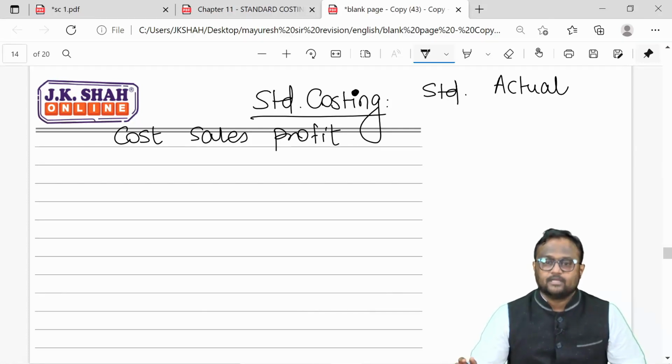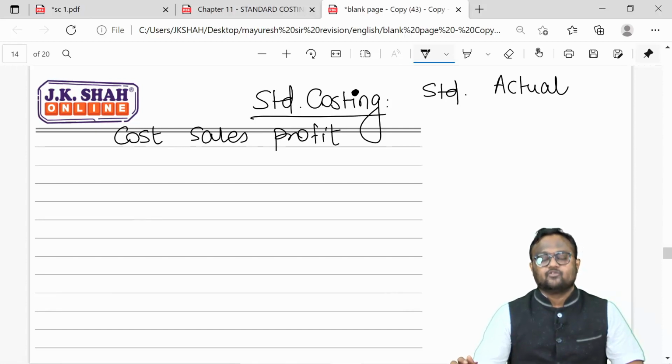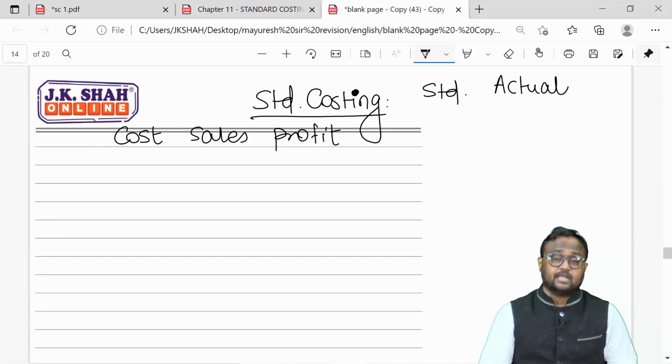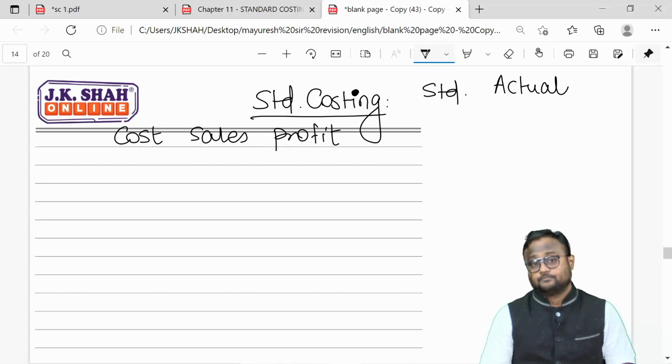No, please don't go by that. You will land up in big trouble. Find out the impact on profit. If your profit is going down, it is an adverse variance. If your profit is going up because of that, it is a favorable variance. Kindly keep this part very clear with you. Is that part clear?